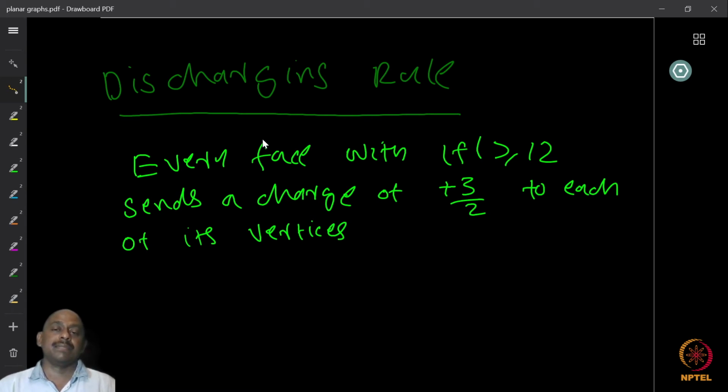For that purpose, we have to design the discharging rule. How to move around the charges depends on that. The ones with the most negative charges should get a lot of positive charge so that they become non-negative. The ones with already positive charge maybe do not need to get anything. And for others, depending on the cases, you can decide how much charge they should get. This is how you design the rules. So in this case, we come up with the following rule: every phase with length at least 12 sends a charge of plus 3/2 to each of its vertices.